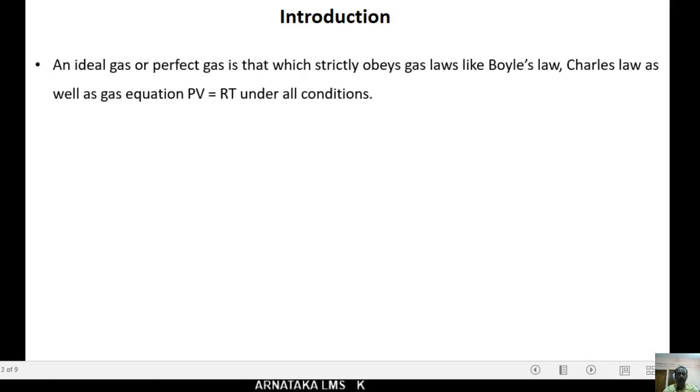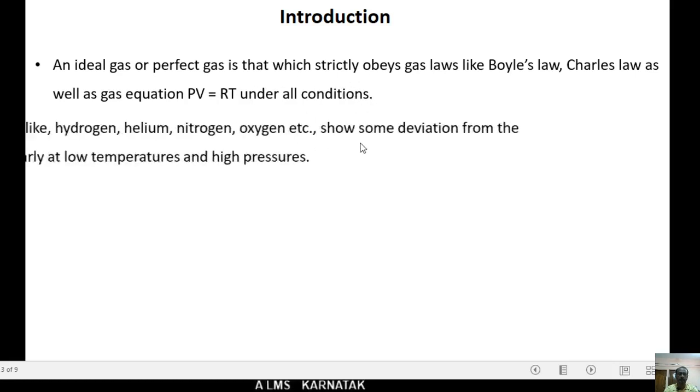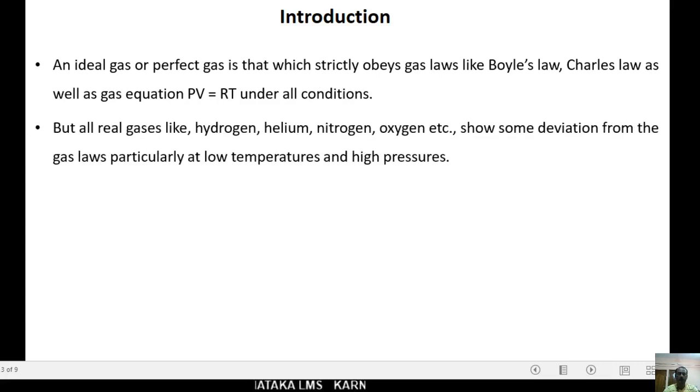See here, an ideal gas or perfect gas is that gas which strictly obeys gas laws like Boyle's law and Charles' law, as well as it obeys the equation PV equals RT under all conditions. Here the temperature, pressure, volume are not considered in this case,